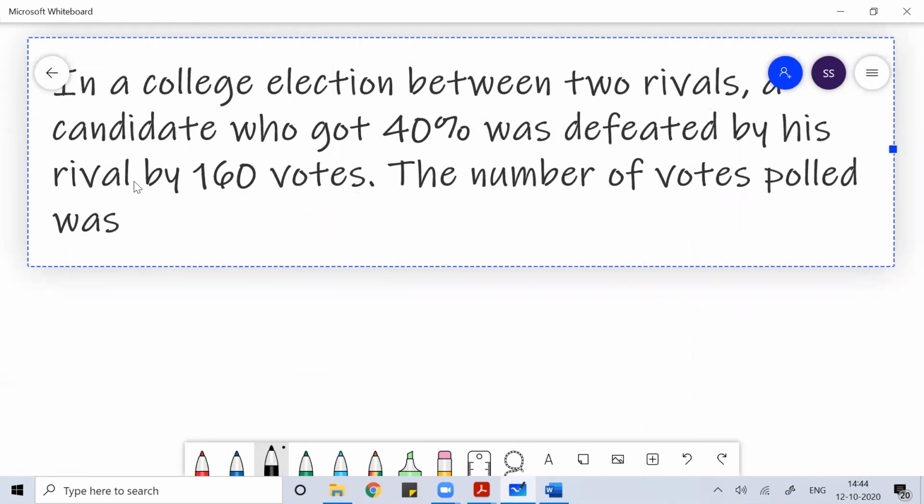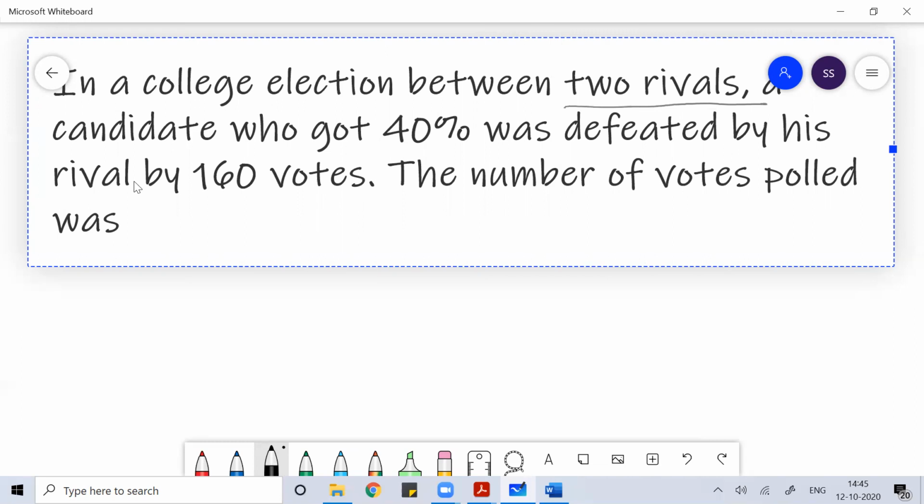Find the number of votes polled. Here, assume that only two people are fighting the election. In the US presidential election, only two people fight. But in India, many people create parties and fight for the common seat. So here, assume that only two rivals are there, as given in the problem.